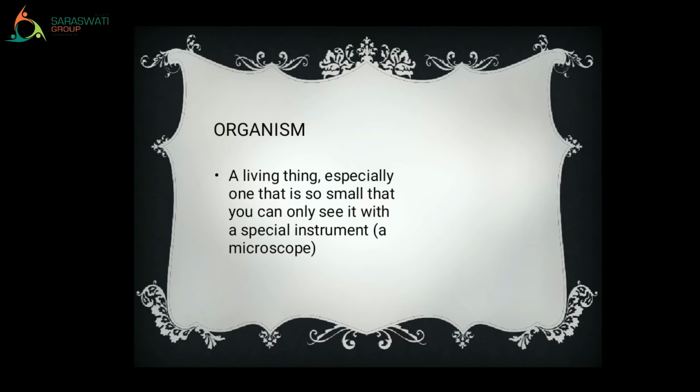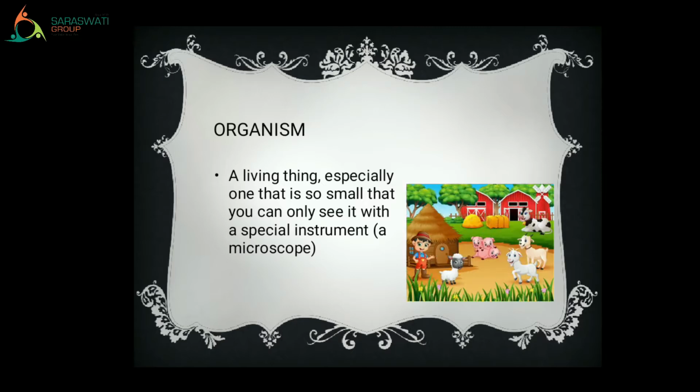On the earth, we have two living organisms. One is plant and one is animal, including humans. Here, you can see in the picture that there are so many plants and so many different types of animals. There is one human also. So this all will come in the category of living organism. Right? Clear? Shall we move to the next word?